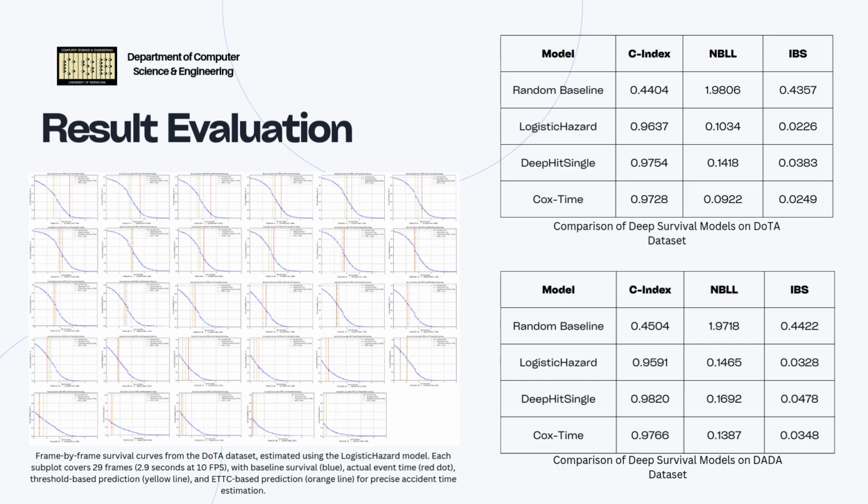Here's the result evaluation of our deep survival models. We assessed performance using 4 metrics: C-index, NBLL, Brier score, and IBS across both the DOTA and DADA datasets. The logistic hazard model consistently outperformed others, achieving high C-index scores and the lowest error values, making it the most accurate and reliable. Deep hit single and Cox time also showed strong performance, while the random baseline lagged behind significantly. Visual survival curves confirm the model's ability to predict events early and accurately, demonstrating its strength in real-time accident forecasting.